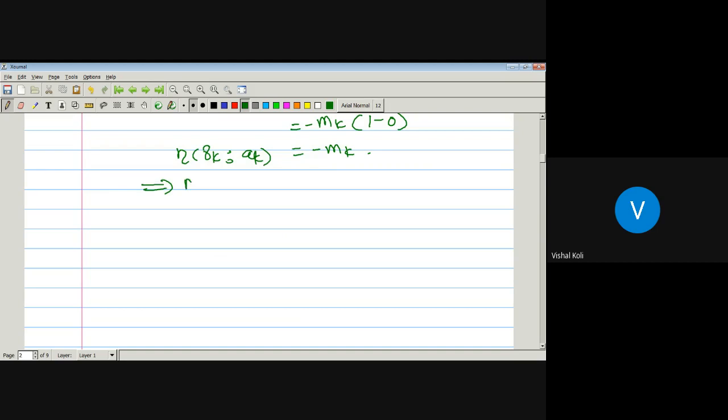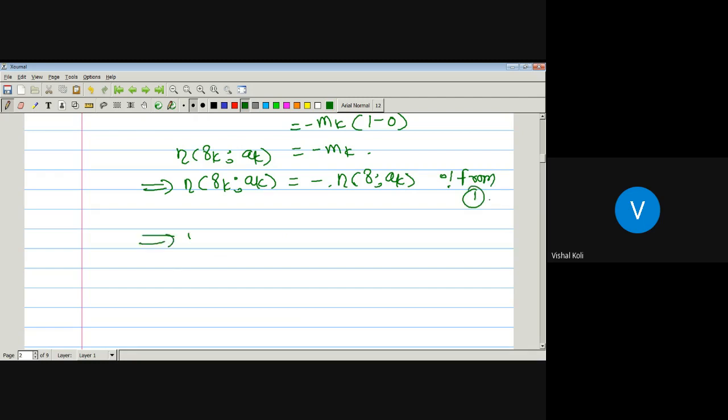Just put that value: the index of the curve gamma_k with respect to the point a_k is equal to minus the index of the curve gamma with respect to the point a_k, which is from equation number 1.